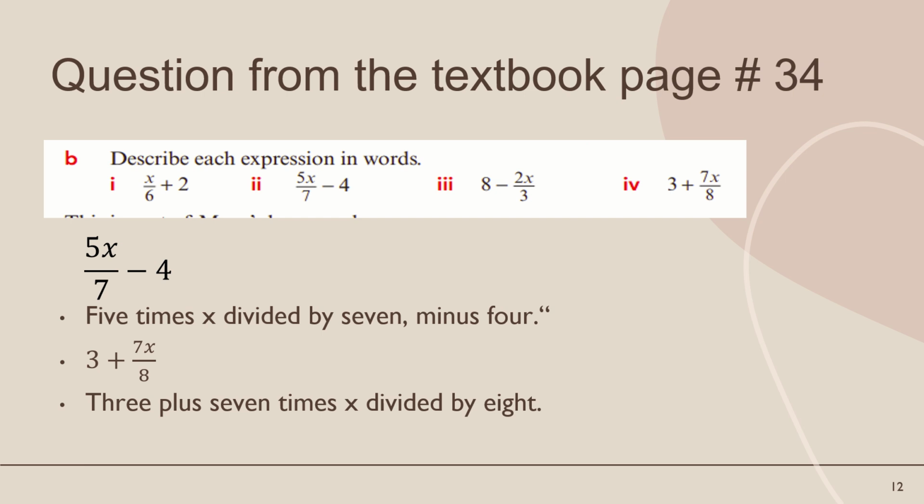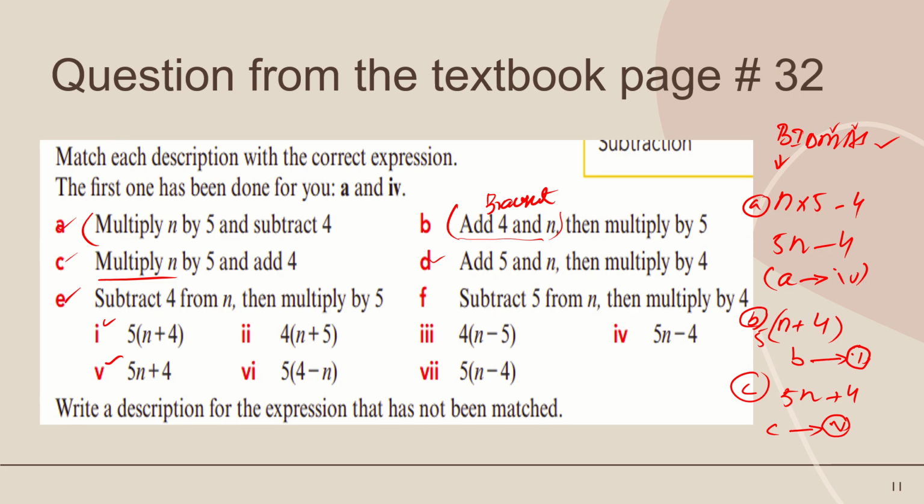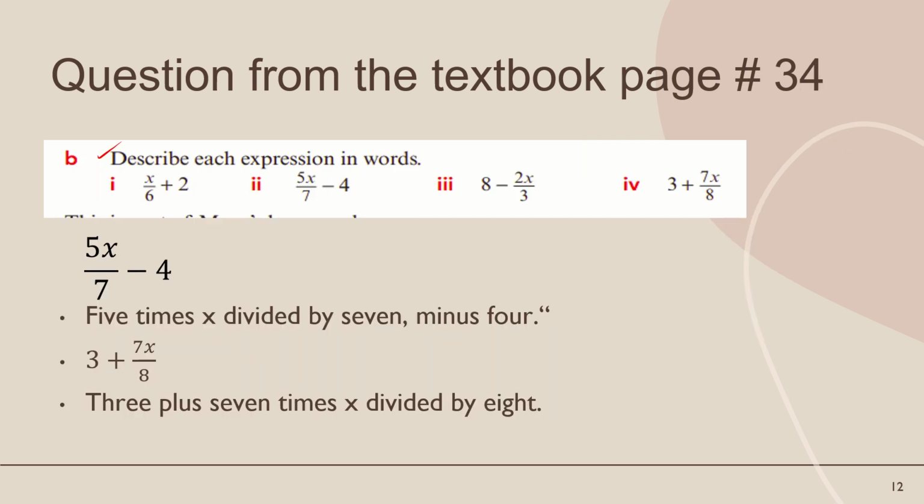Now this is a question from the textbook, page 34. Some expressions are given, and we have to convert them into statements. In the previous slide, the statements were given and we needed to convert them into expressions. But here expressions are given, and we have to convert them into statements. For example, I solved part 2 and the last part, 4. 5x minus 4. How can we write it as a statement?